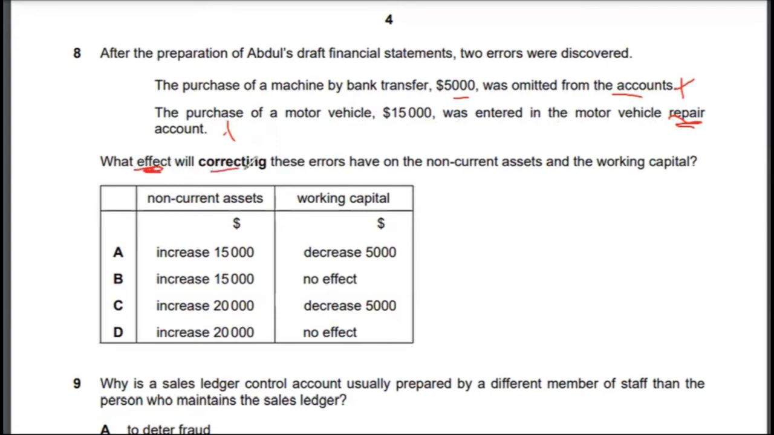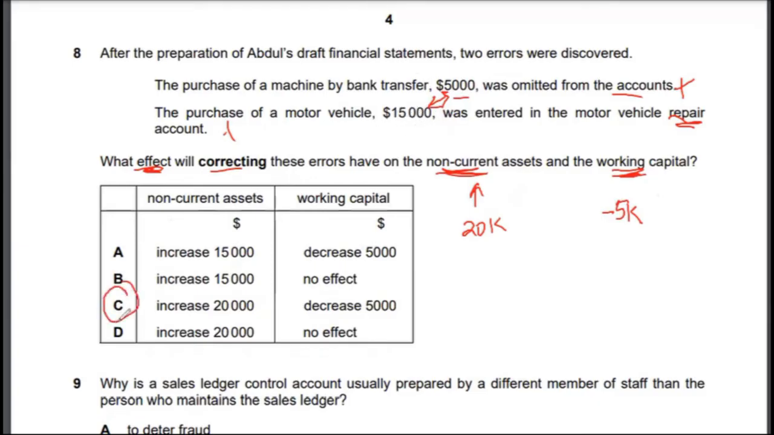So basically, what effect will correcting these errors have on non-current assets and working capital, right? So non-current assets have to be increased by 20K, and working capital actually has to be decreased by 5K. So non-current assets will increase by 20K, which is simply 5 plus 15. All right. So this 15 should go there.